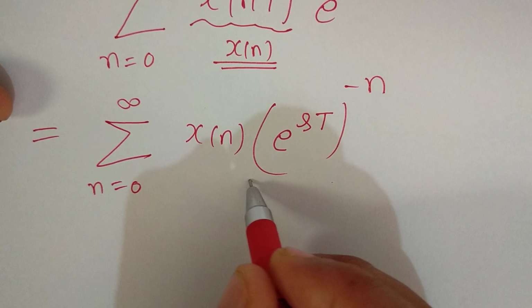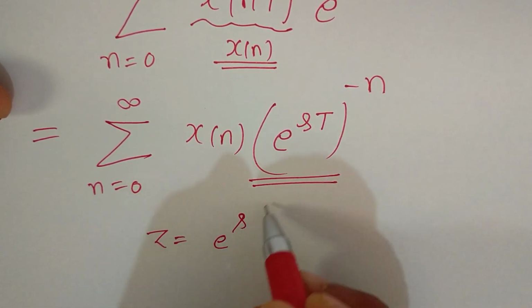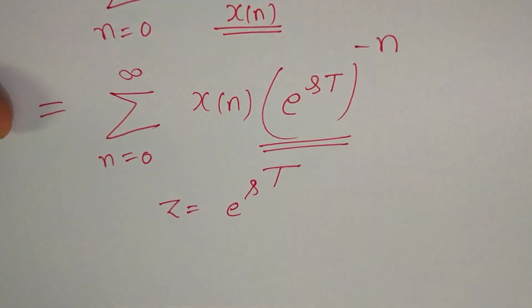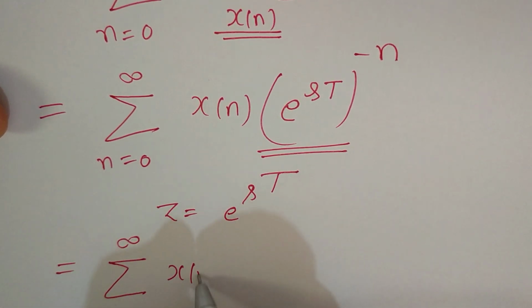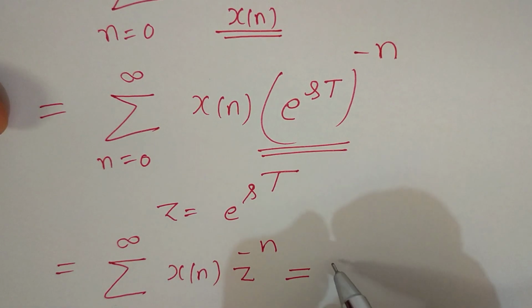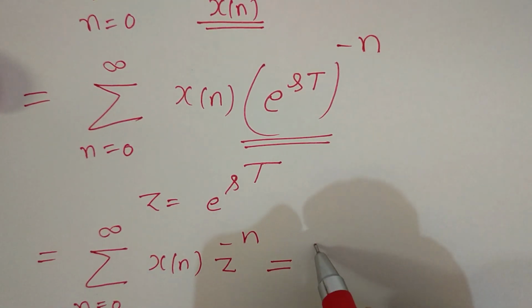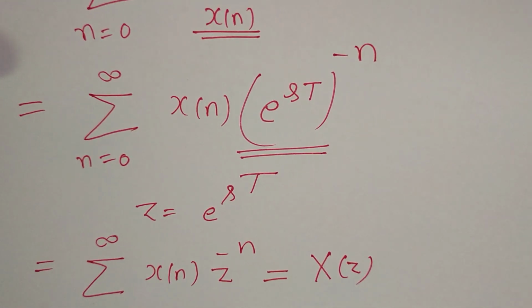Now let z equal to e^(sT). If z equals e^(sT), this will be the summation for n equal to 0 to infinity of x(n) z^(-n). So this is your Z transform X(z).